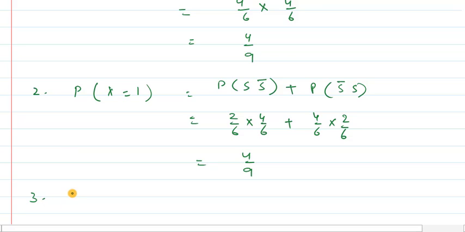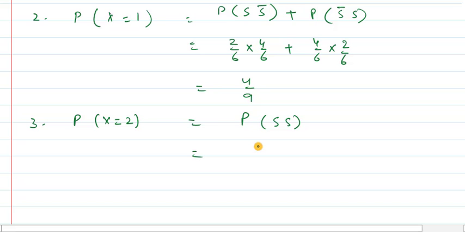The third case is probability when x is equal to 2. So clearly we are having probability of success and success. We can write it as probability of success is 2 upon 6 and 2 upon 6. Therefore the result is 1 upon 9.